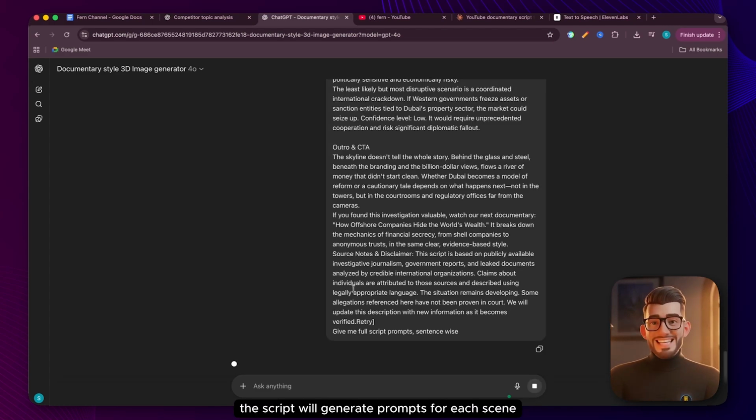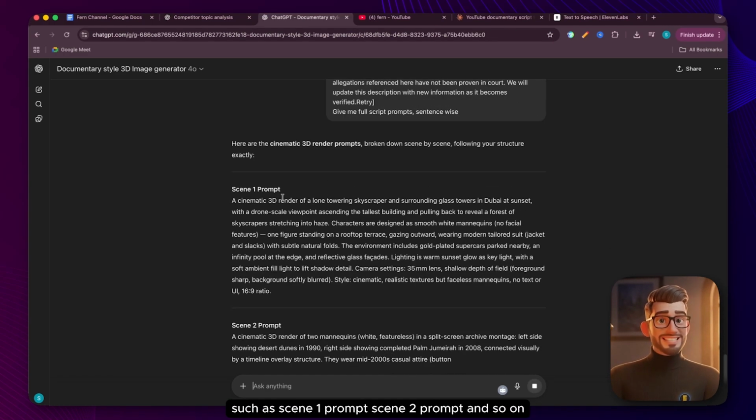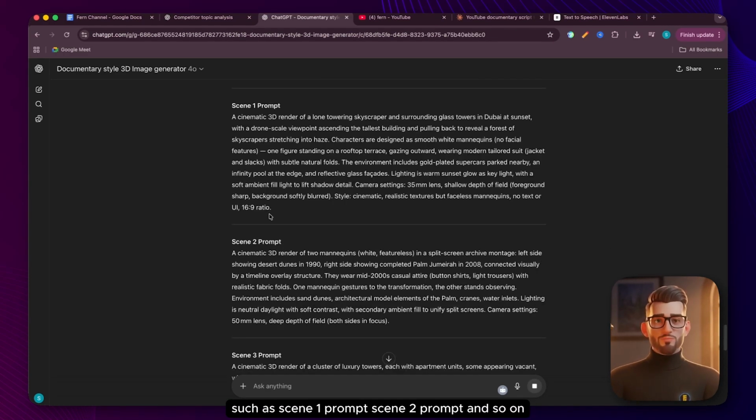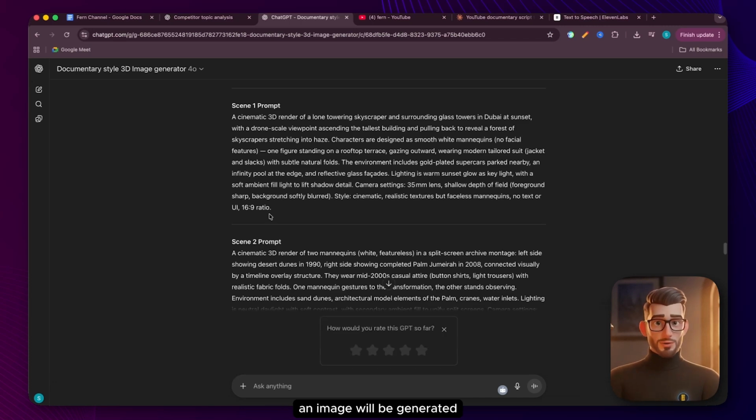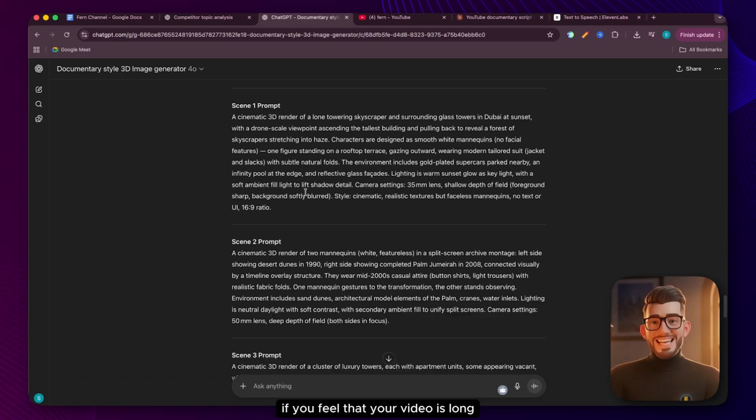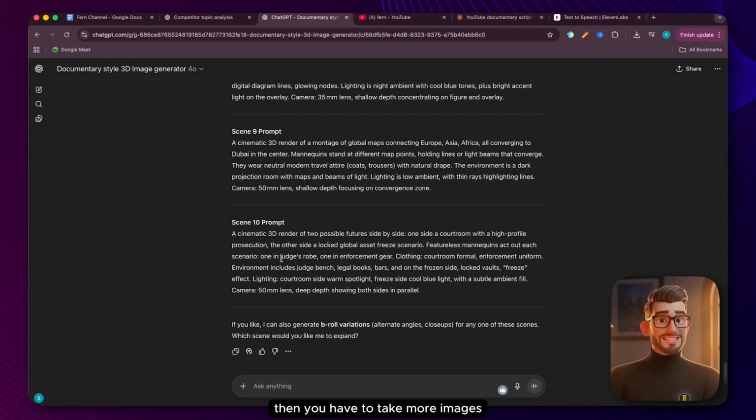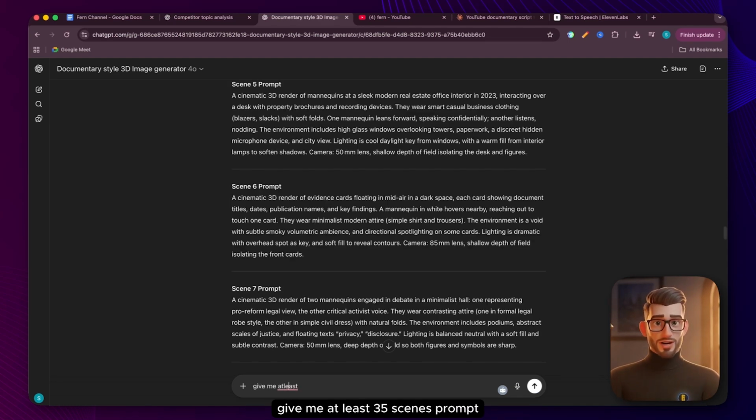So what will it do now? The script will generate prompts for each scene, such as scene 1 prompt, scene 2 prompt, and so on. Simply put, it will generate a prompt. An image will be generated. But if you feel that your video is long, say 30 minutes or 40 minutes, then you have to take more images according to your scripts. Simply, I'll write it here. Give me at least 35 scenes prompt.